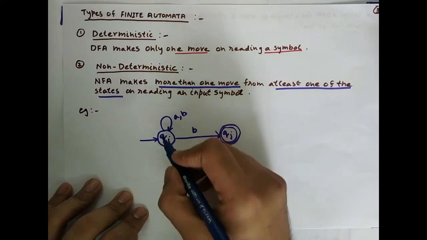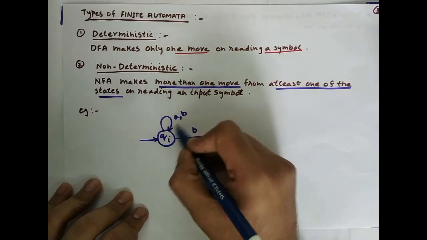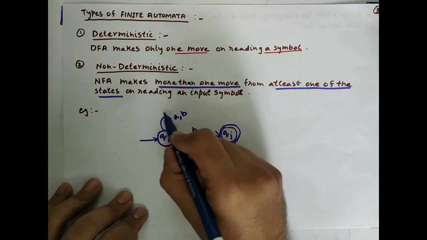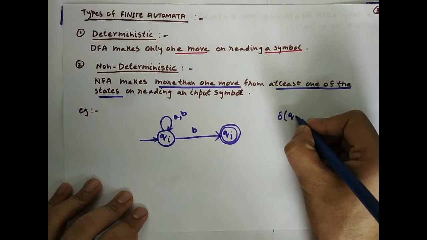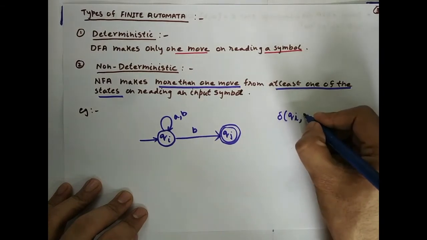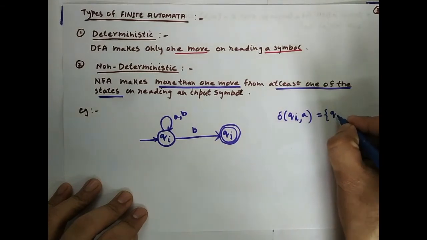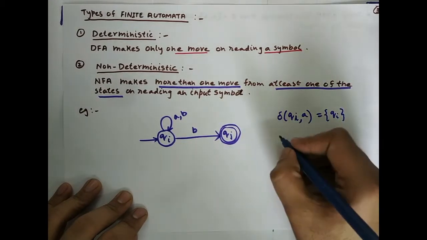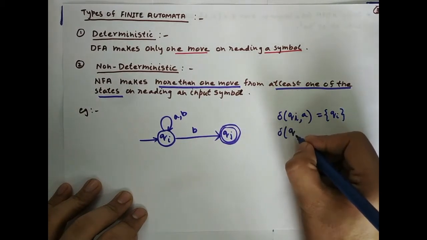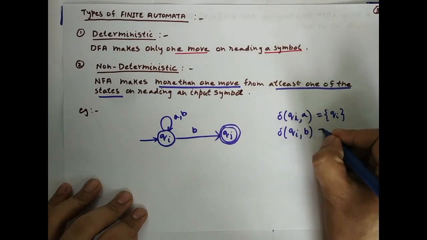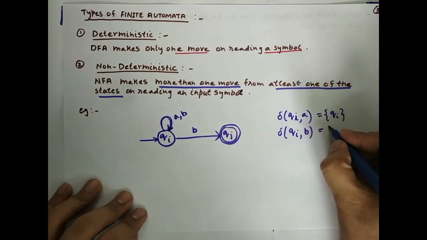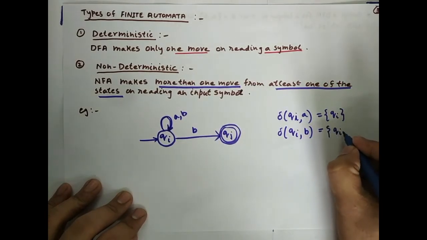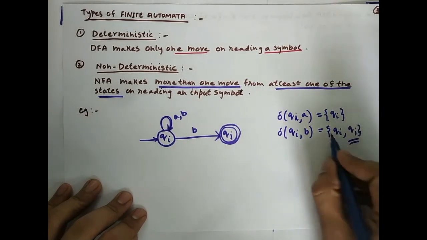Now here, when you consider Qi, on reading A, it goes to Qi itself, only one transition. So transition from state Qi, on reading A, goes to exactly one state, that is Qi. But if you see the transition from Qi on reading B, you will notice that it goes to Qi also, and it goes to Qj also. So it goes to more than one state.